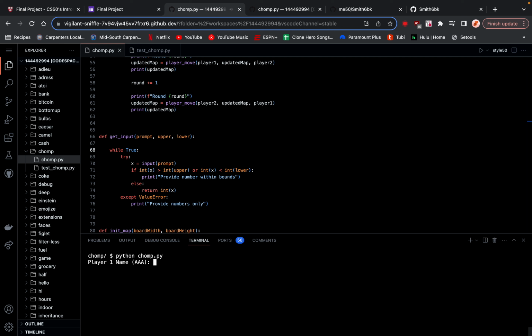So if I go ahead and run it here, it asks for a first player name that could only be 3 digits, all being alphabetical, and a second player's name. And then you pick a board width and size, also checking if it's within the bounds.